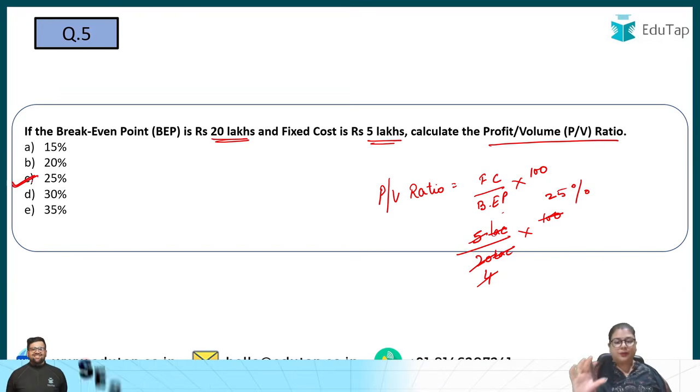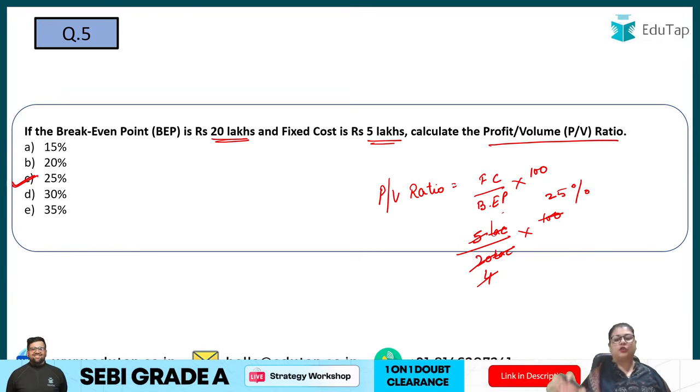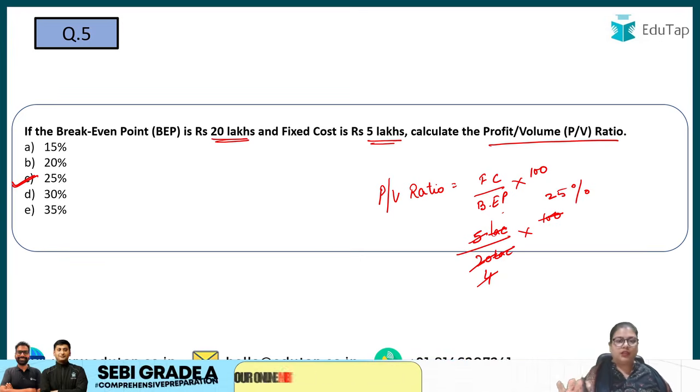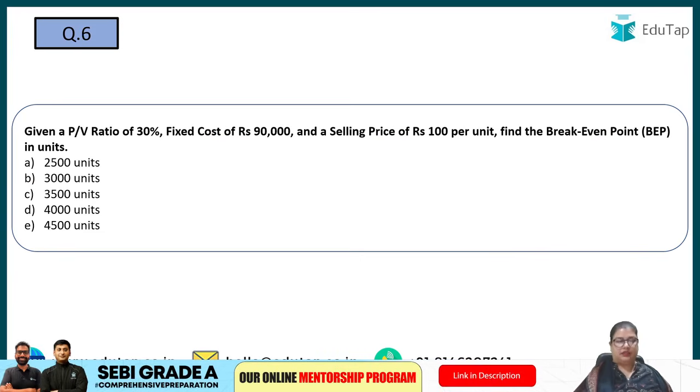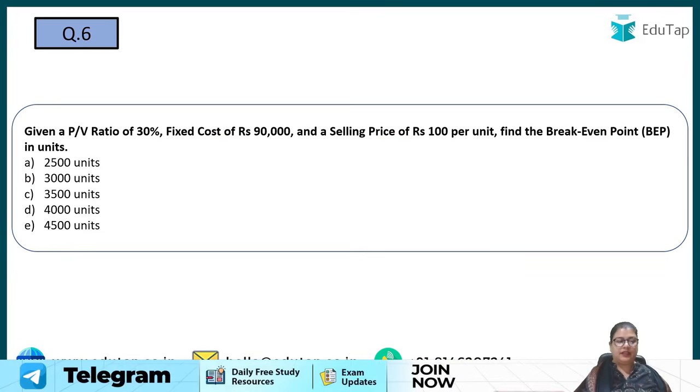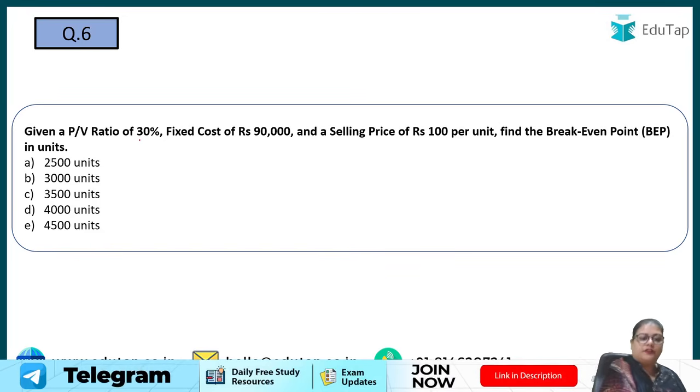So you have to remember the formula that PV ratio is equal to fixed cost upon the break-even point into 100. You will be able to calculate. But if you don't know the formula, then it will be very difficult for you to answer, right? So question number 6 is again formula based. Given a PV ratio of 30%, fixed cost is given to you, selling price is given to you, 100 per unit. You have to again calculate the break-even point.